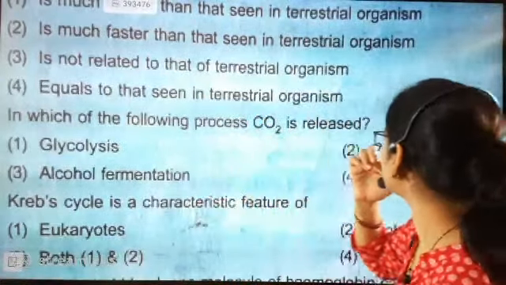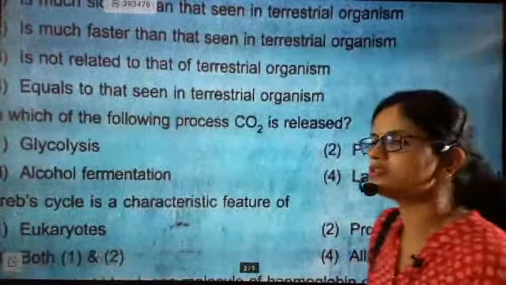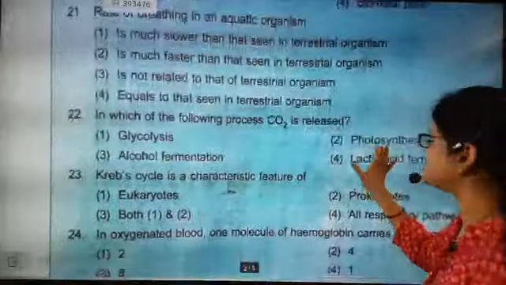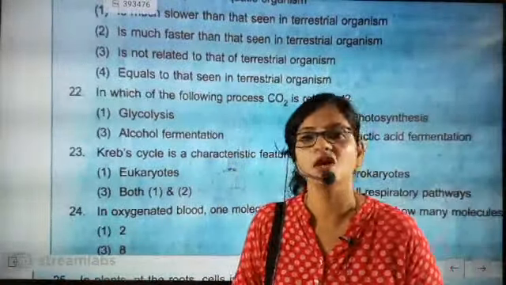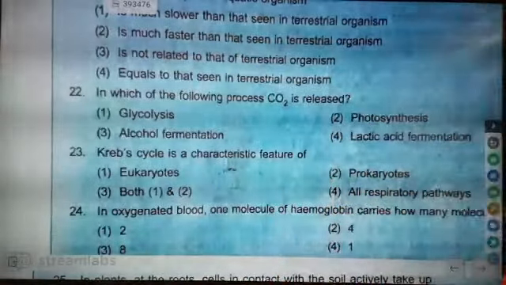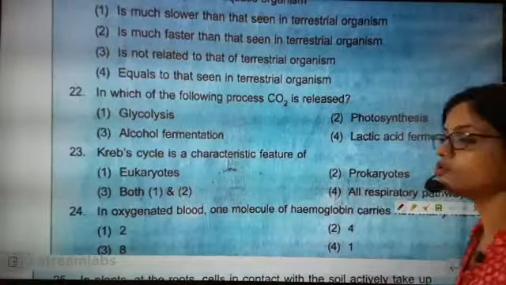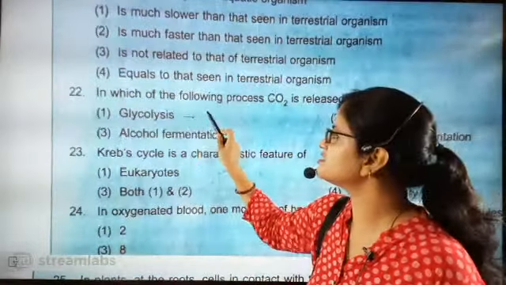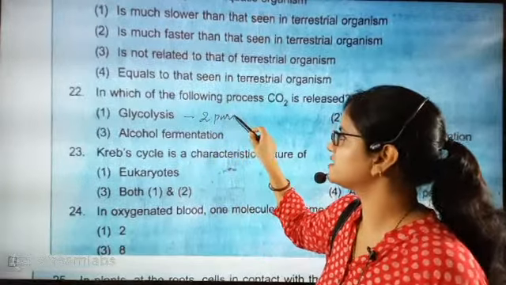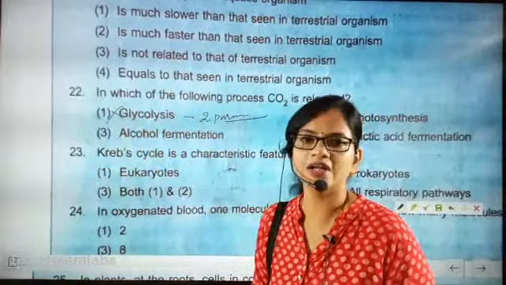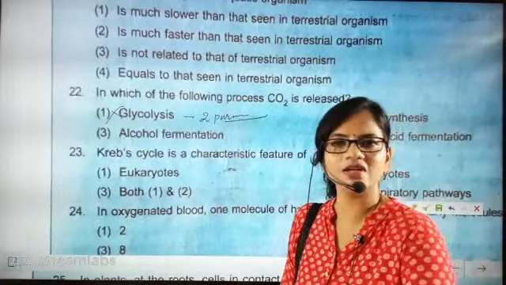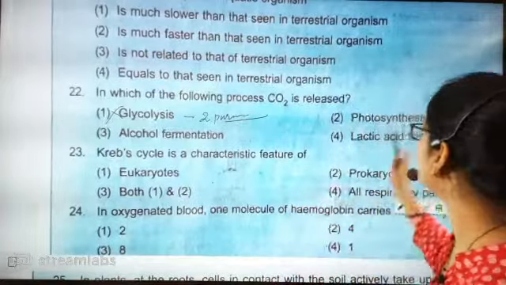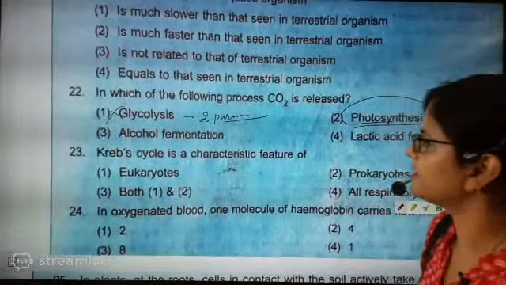Next, photosynthesis: 100% in photosynthesis no carbon dioxide is released, oxygen is formed. Lactic acid fermentation: how would carbon dioxide be released? Whenever you have confusion in this type of question, go through the options one by one, step by step. Glycolysis gives 2 pyruvic acid in the cytoplasm, so immediately after glycolysis we are not getting carbon dioxide.